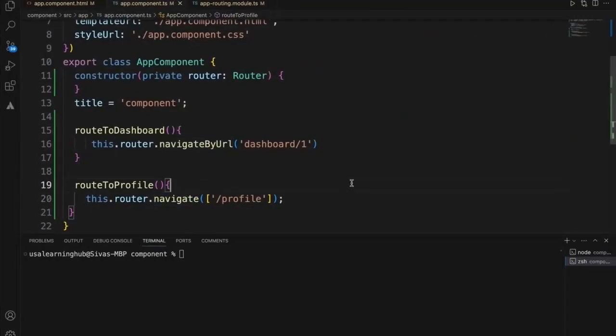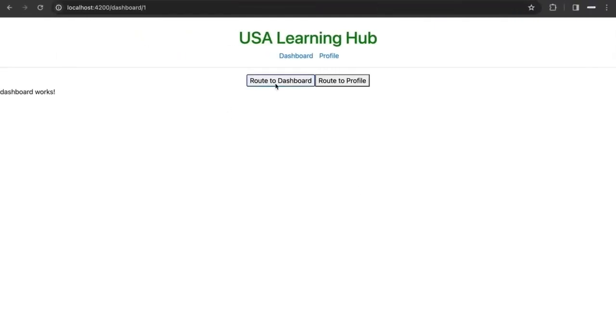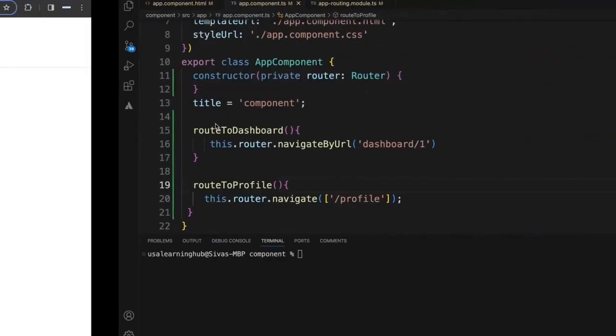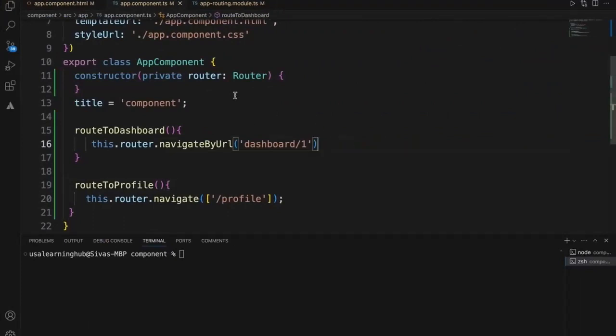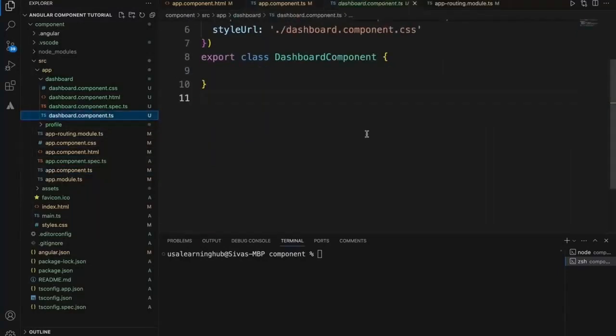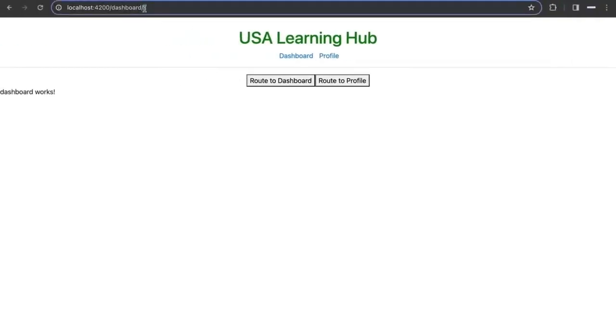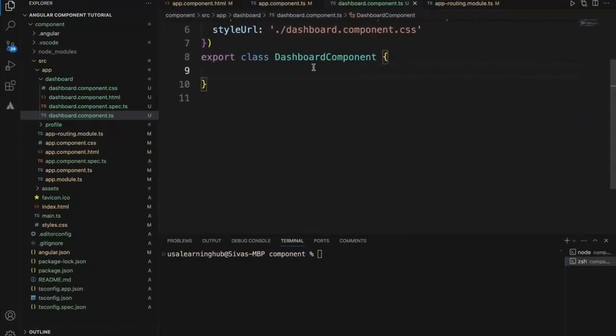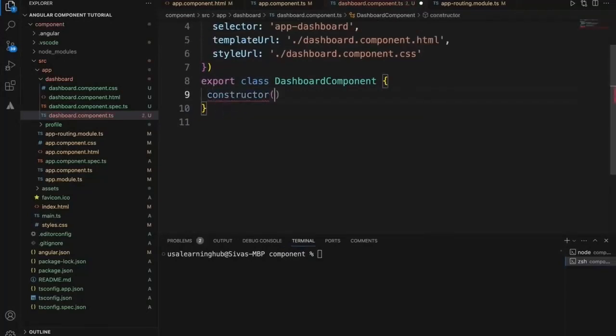But now when I navigate to the dashboard, I wanted to get hold of this parameter and perform something on the dashboard page. So how can I do that? Once we go to the navigate dashboard class, to get hold of the path parameter in this URL, the way we can do it is, let's add the constructor.